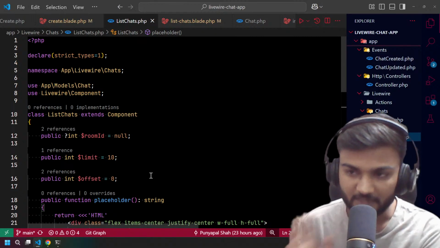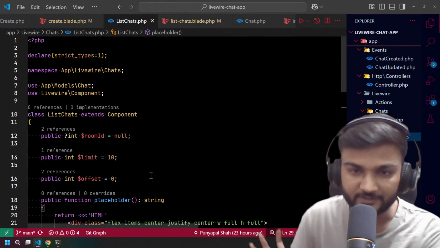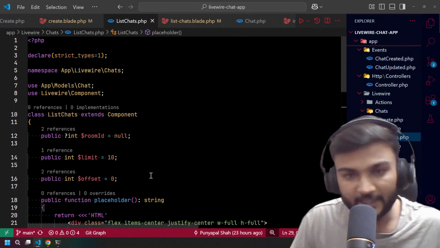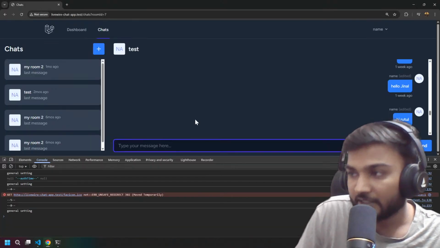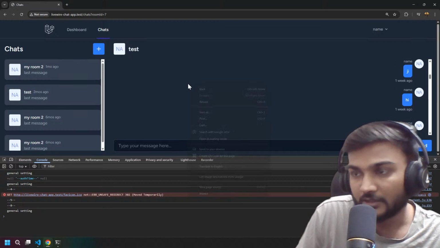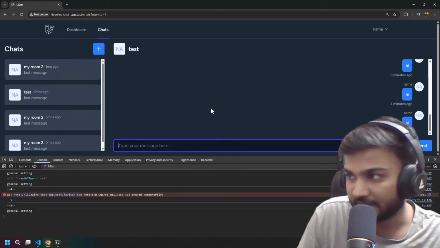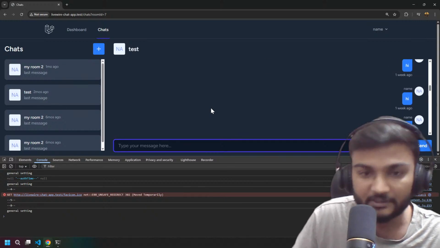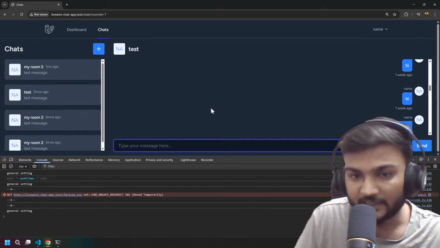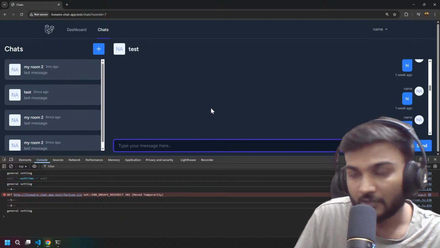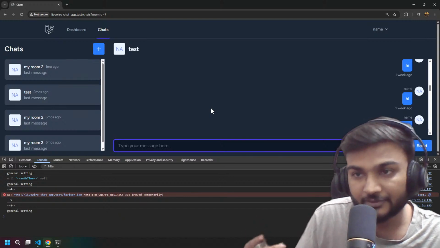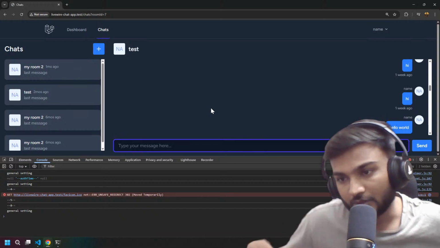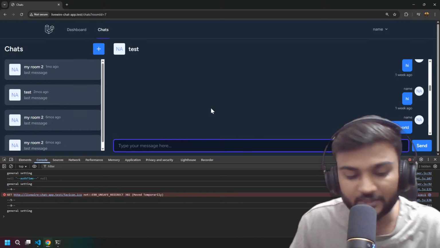I mean, it will start from 0 to 10, then 0 to 20, then 0 to 30, then 0 to 40, then 0 to 50, right? But now it only loads the 10 records which are needed. So this was the first 10 records. Now if I come here, it will load another 10 records, right? So now we don't have a memory issue in the future. If we have thousands of chats, we will be able to make it optimized.